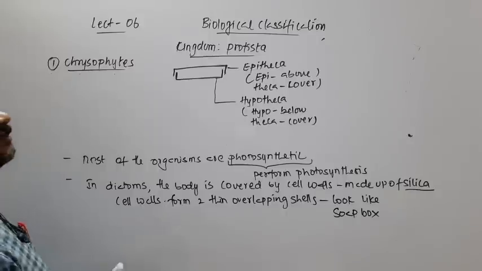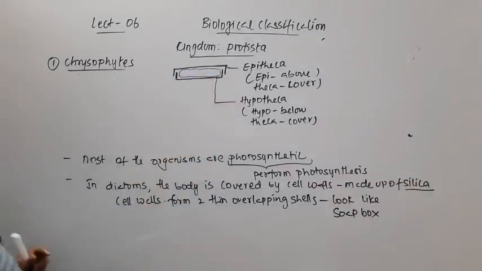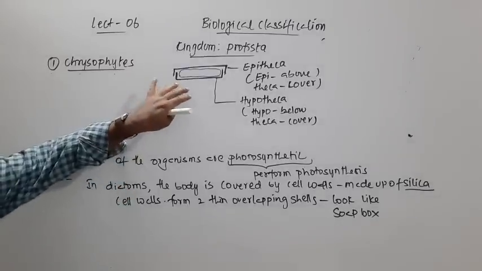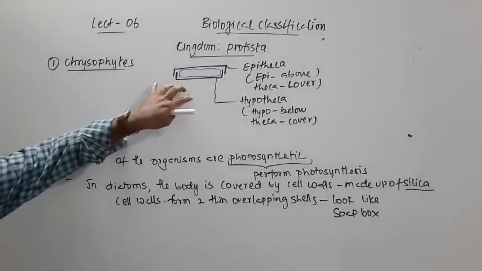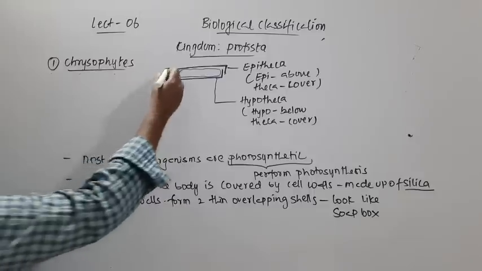The organism is covered by these two shells, epitheca and hypotheca, and those two thin shells give the impression of a soap box.